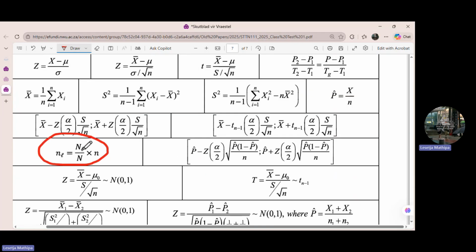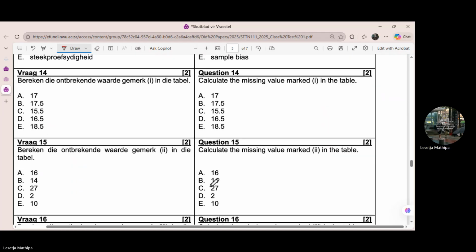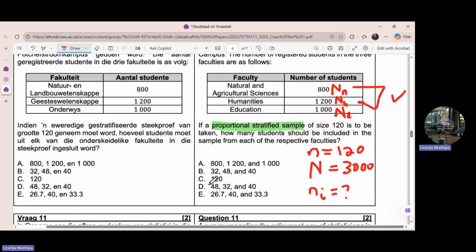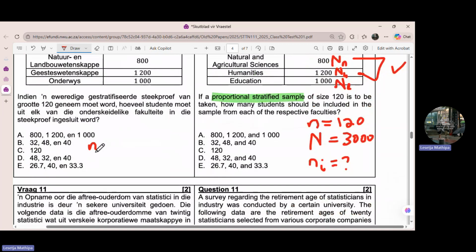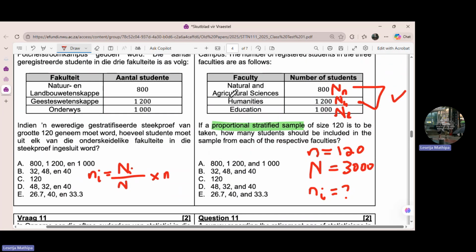ni is equal to capital letter Ni divided by capital letter N multiplied by n. So it's something like this. This one here, I can write it here. ni is equal to capital letter Ni divided by capital letter N and then multiply by n. So we can start with FNAS for this one, natural and agricultural science. Okay, start with this one.